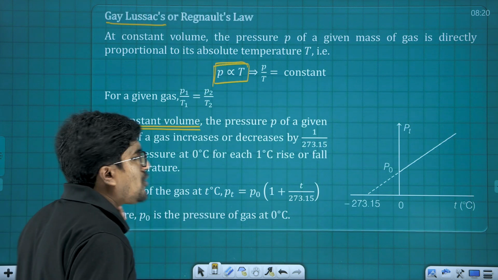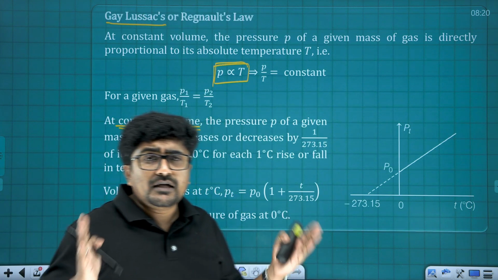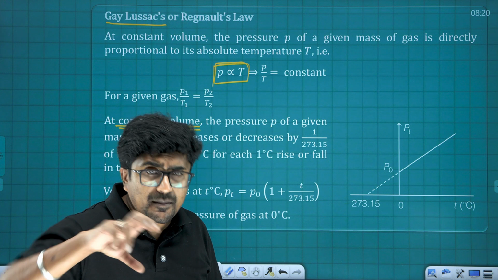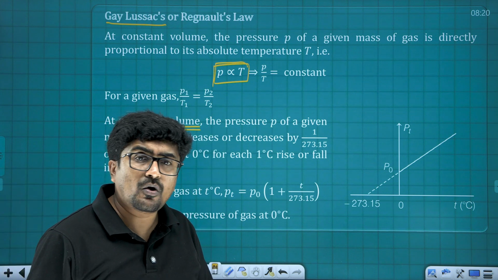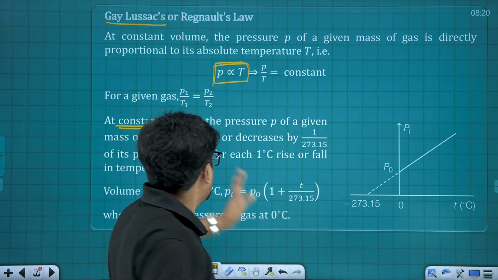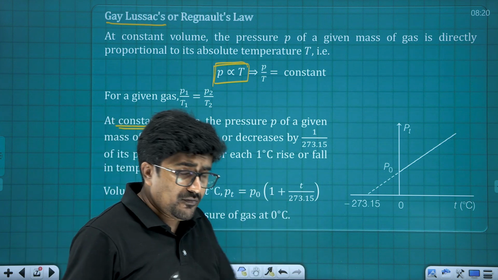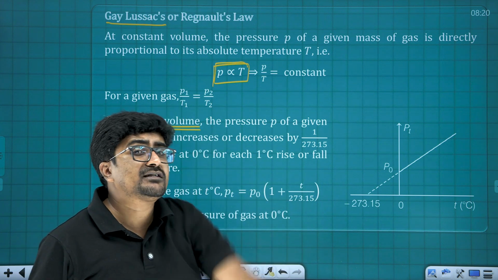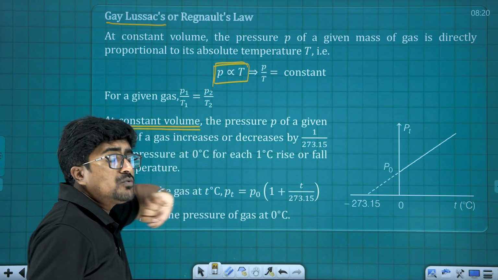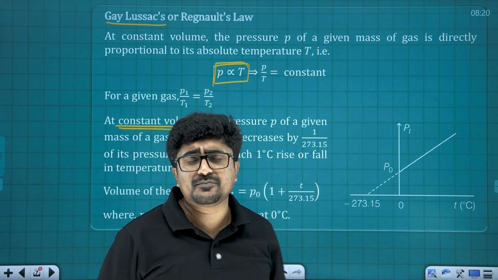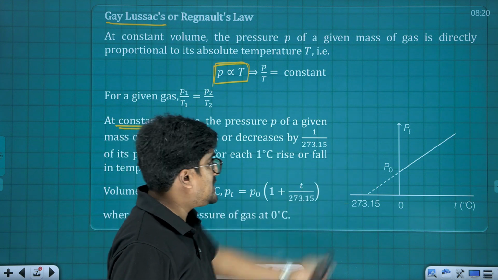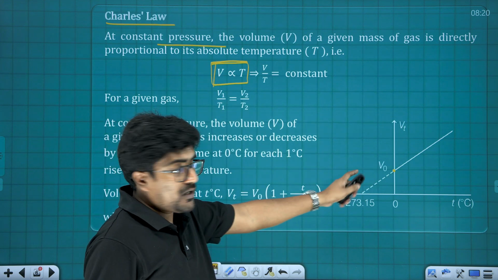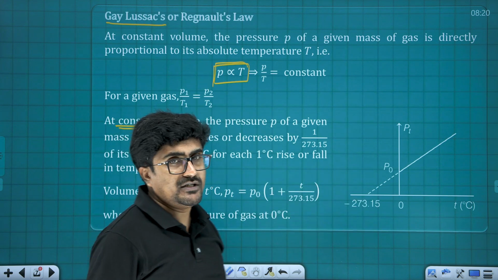And here the third one, constant volume. Here it's completely trapped. That means the lid is tightly closed or the piston is locked, anything you can imagine. But volume is kept constant. So if volume is kept constant, then how will the pressure vary with respect to temperature? More the temperature, more will be the pressure. The same variation you can see here, exactly as that of what? The VT relation, you can see the PT relation here.